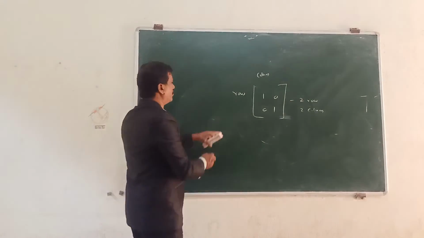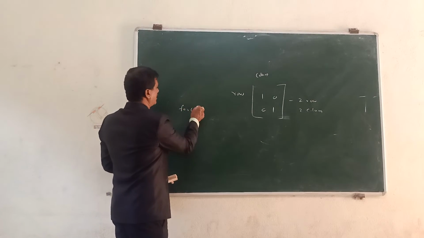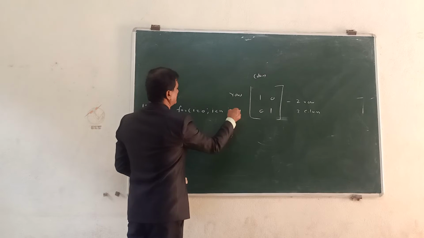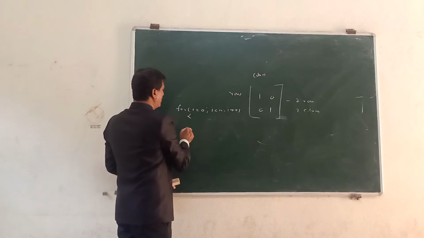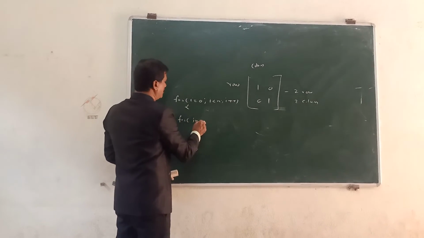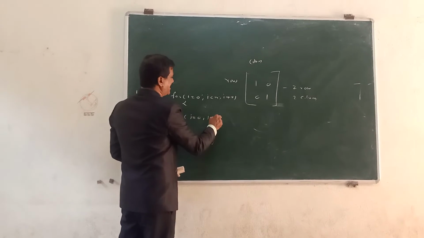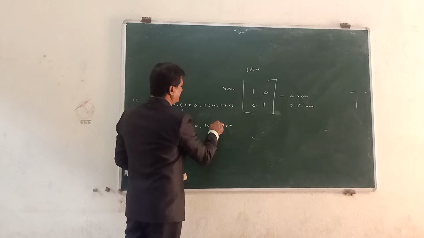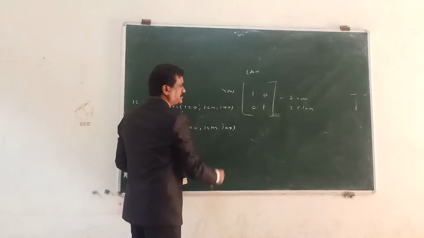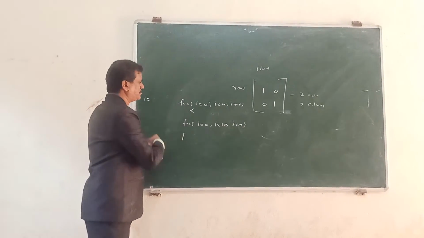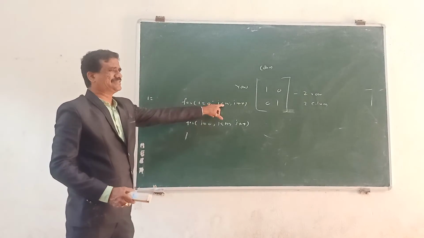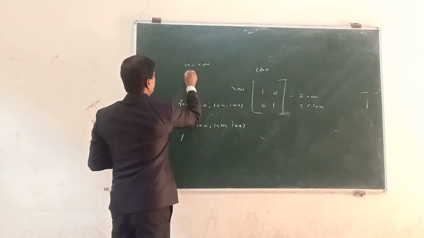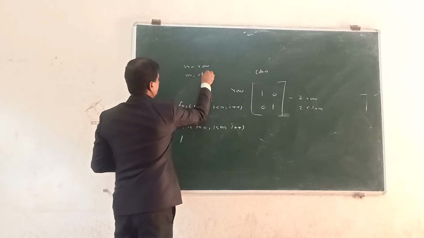For i equal to 0, i less than n, i plus plus. This is a for loop. For j equal to 0, j less than m, j plus plus. Here n is the rows and m is the columns.